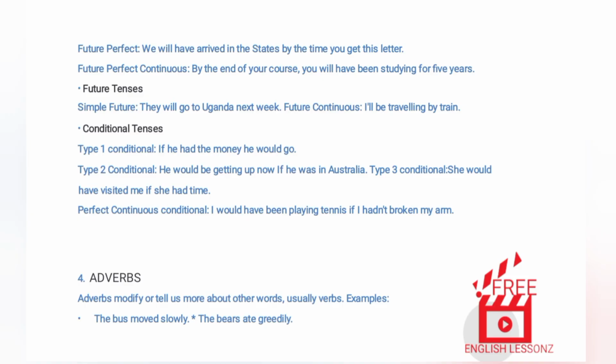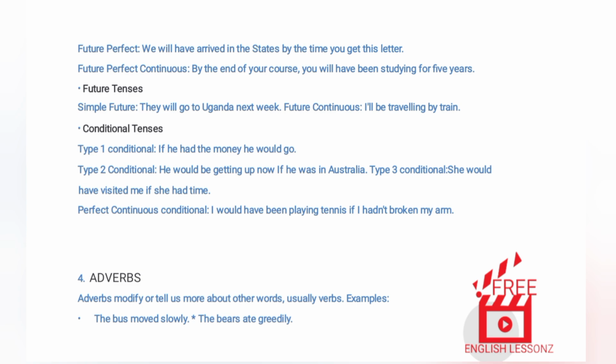5. Conditional tenses. Type 1 conditional. If he had the money he would go. Type 2 conditional. He would be getting up now if he was in Australia. Type 3 conditional. She would have visited me if she had time. Perfect continuous conditional. I would have been playing tennis if I hadn't broken my arm.